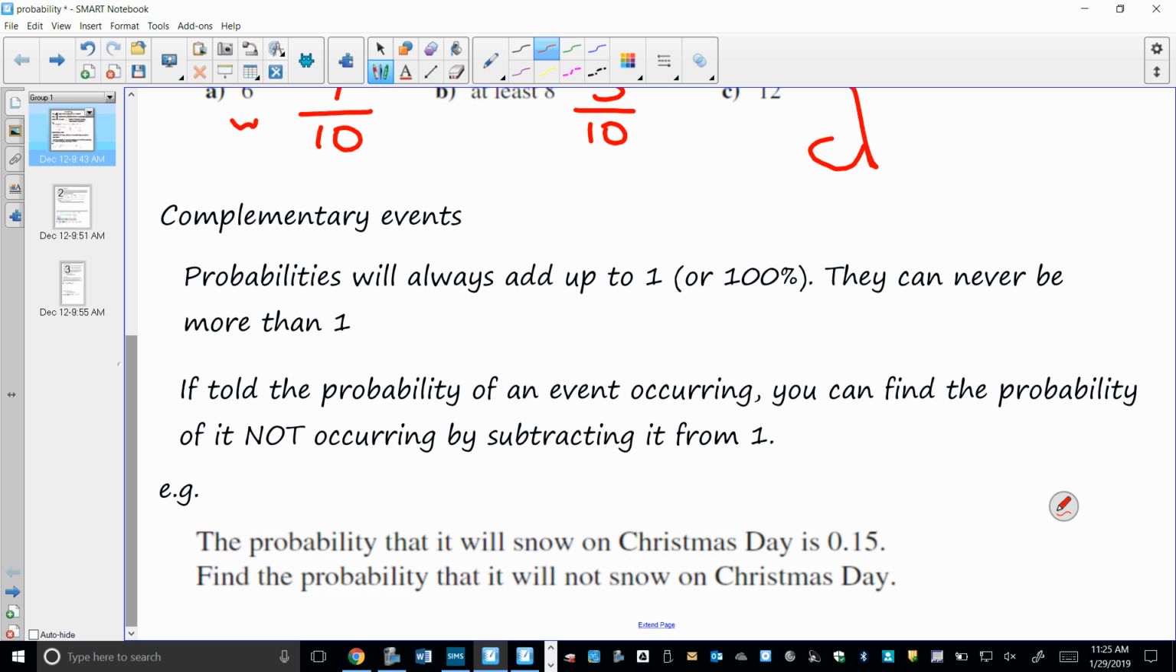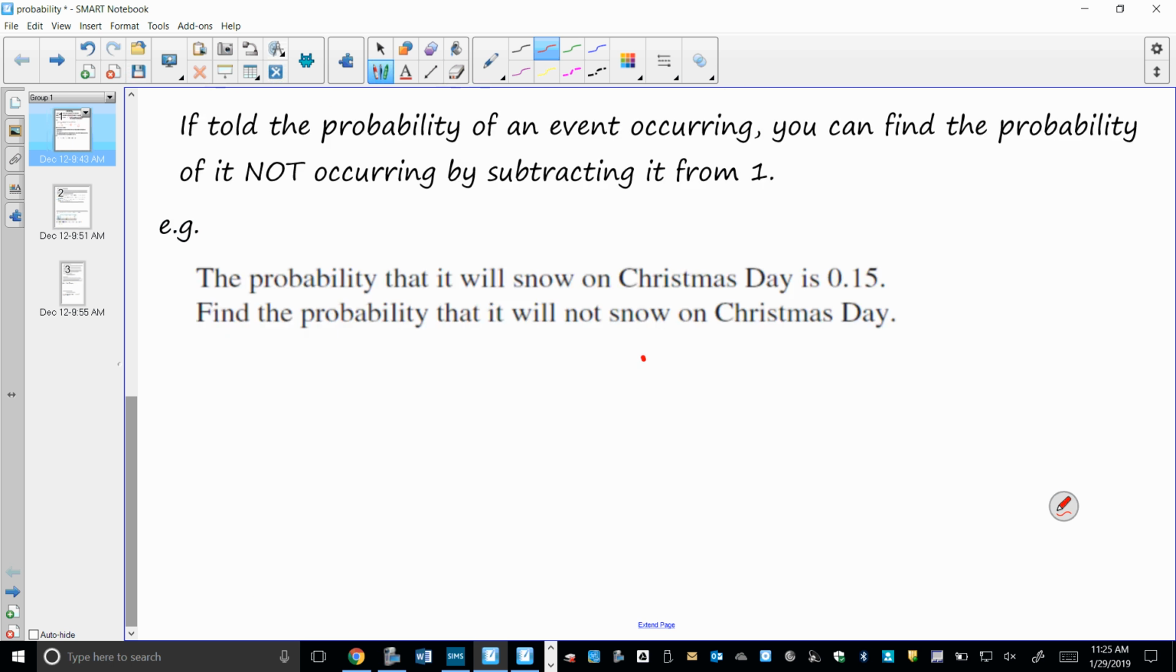Complementary events are as they were when we had sets and Venn diagrams. If it was the complement, what did that mean? Everything that wasn't. In other words, what word did we put in front of it? Not. So if you've got the complement of something, it's not that happening. If it was the complement of A, it's everything that wasn't in A. So the probabilities we know add up to 1. If you've got the probabilities of all these different events, we know they always add up to 1. And so that means that we can find the probability of something not happening by subtracting our desired probability from 1.